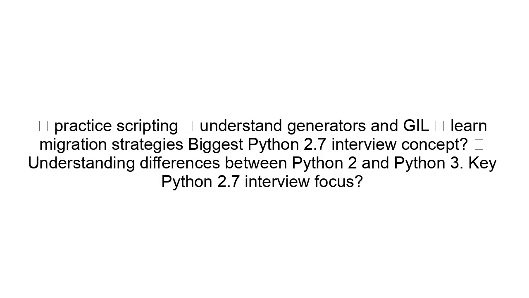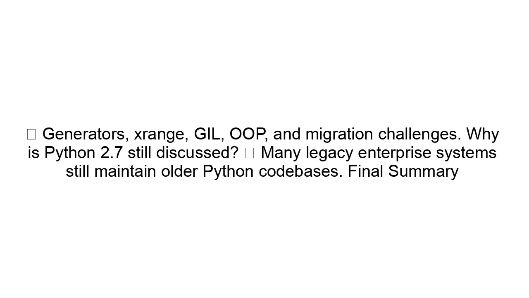Key Python 2.7 interview focus: generators, xrange, GIL, OOP, and migration challenges. Why is Python 2.7 still discussed? Many legacy enterprise systems still maintain older Python code bases.